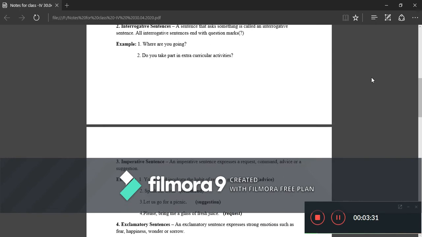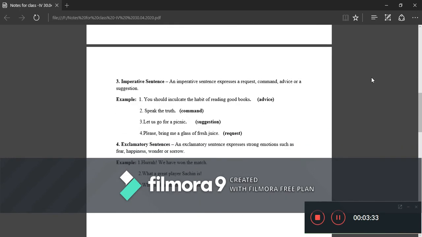Fine. Next one is imperative sentences. Imperative sentences express a request, command, advice, or a suggestion. So these sentences express a command, request, advice, or suggestion.